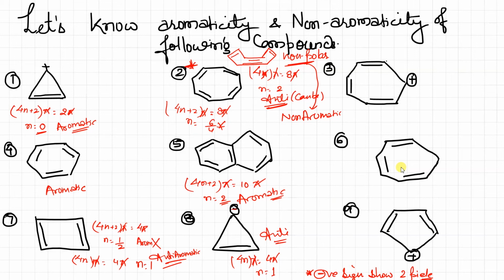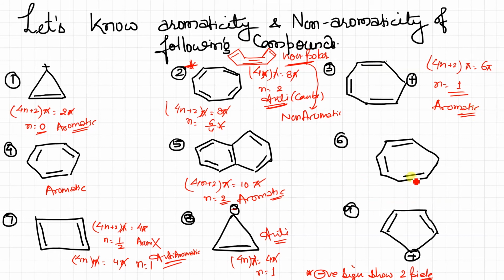This is the tropolonium ion. Here a positive charge is there, so that means no electron over there. Clear? Conjugation is there. If this bond shifts over here, a positive charge will come here, then this bond will shift over here, positive, and this bond will shift. So conjugation is there. Now just check how many pi bonds, in odd number. So you can say 4n plus 2 pi is equal to 6 pi, and n is equal to 1. So this is aromatic. Any doubt in this?